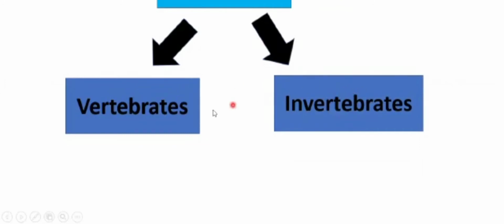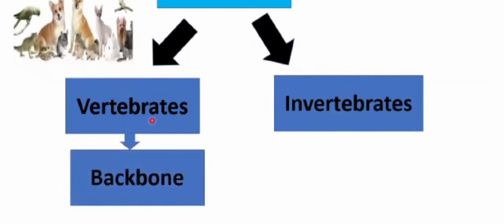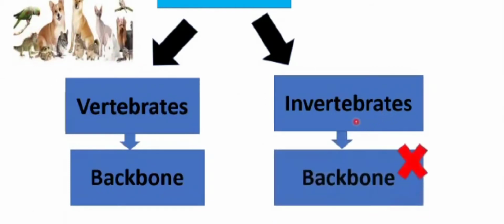Now let's discuss the vertebrates. Vertebrates are the animals that have a backbone. Those animals that contain backbones are known as the vertebrates, like humans, the variety of animals, and the birds. And what are invertebrates? Invertebrates are the animals that do not have a backbone.